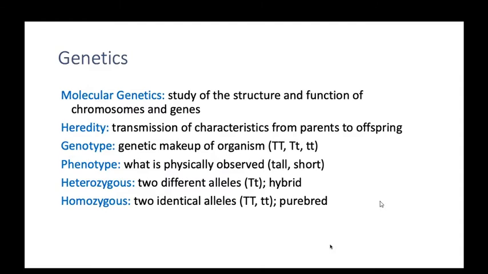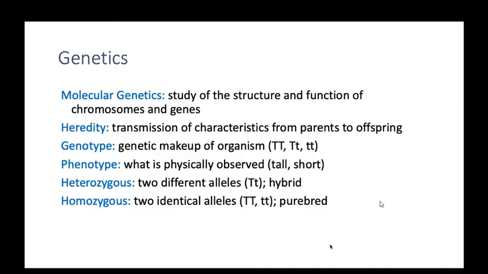And phenotype also includes like capital T, small t, and capital T and small t. That is also called homozygous, heterozygous, homozygous. Next terminology is heterozygous: two different alleles, a hybrid, like small t and capital T. Homozygous: two identical alleles, like double capital T, small tt.